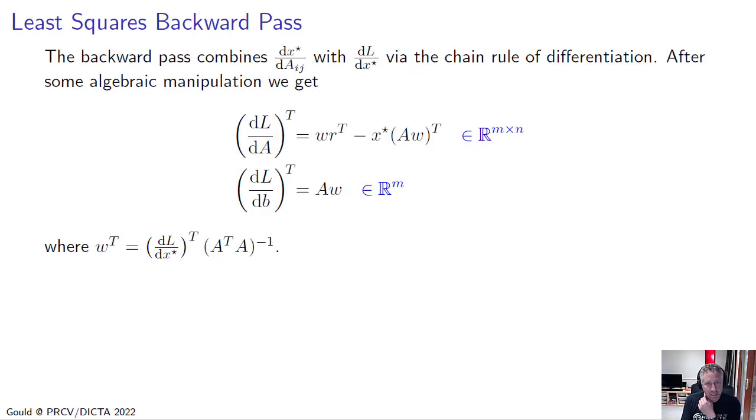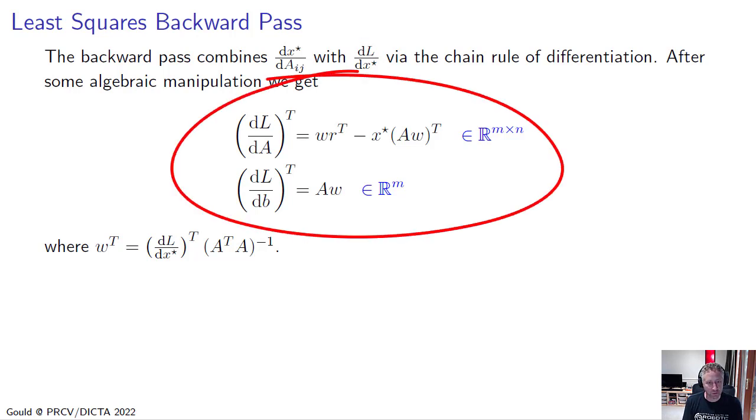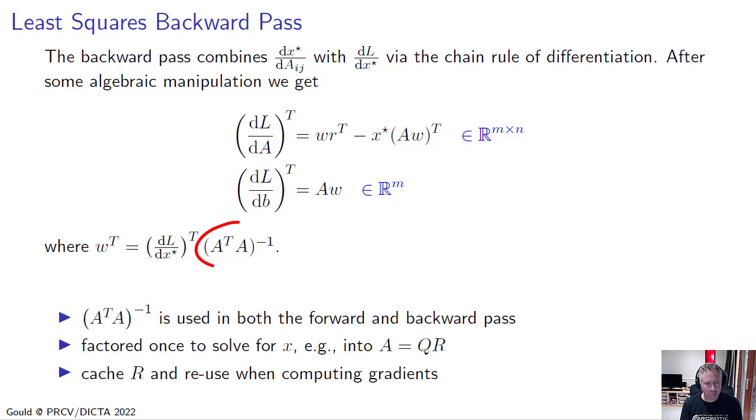After a little bit of algebraic manipulation, as well as combining with the incoming gradient of the derivative of the loss with respect to the solution x star, we get these expressions here for the gradient of the loss with respect to the parameter matrix A, or the gradient of the loss with respect to the parameter vector B. The quantity A transpose A inverse is used in both the forward and the backward pass.